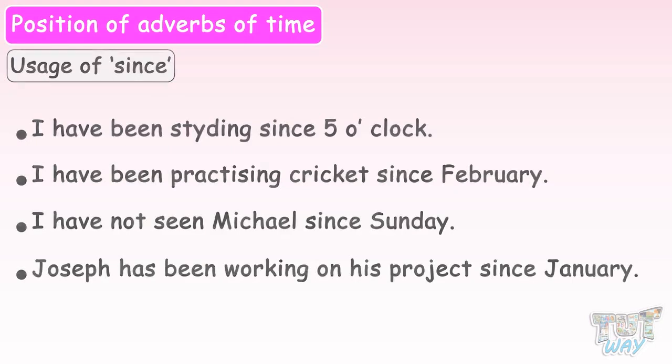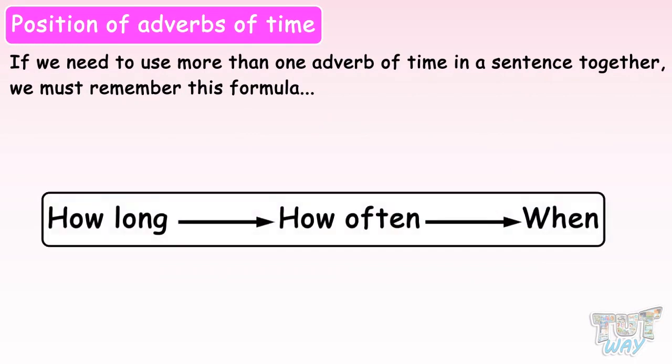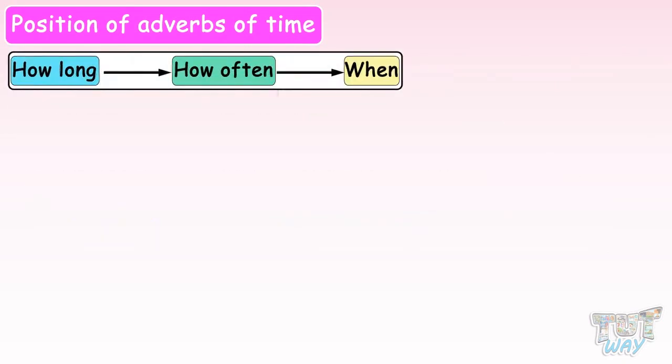If we need to use more than one adverb of time in a sentence together, we must remember this formula: how long, how often, when. That is, first the adverb of time referring to how long an action comes, then how often, and in the last, when. Here are the example sentences.